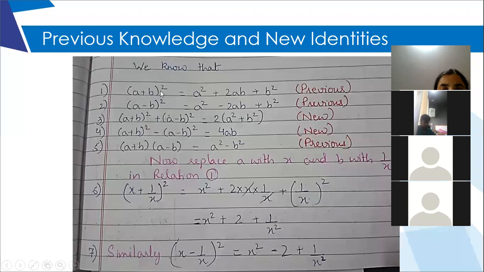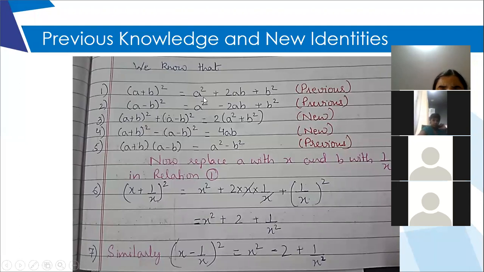The third one is addition of first two. So you added the left side, you added the right side, these two will get cancelled. You will be left with 2a square plus 2b square. Then you take 2 common and this is the answer. Identity number 4 is when you subtract 2 from 1. That means a plus b whole square minus a minus b whole square. So that means first expression minus second expression.